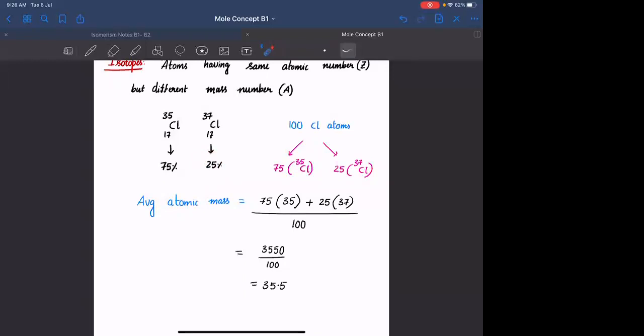Most of the other elements also have isotopes, but their percentages, one of the isotopes is of very high percentage, like 99.5% and 99.9%. The other isotope contributes to very less amount. As a result, in the average, there won't be that much variation. But in this case, chlorine 37 or 35 के percentages, they are considerable.